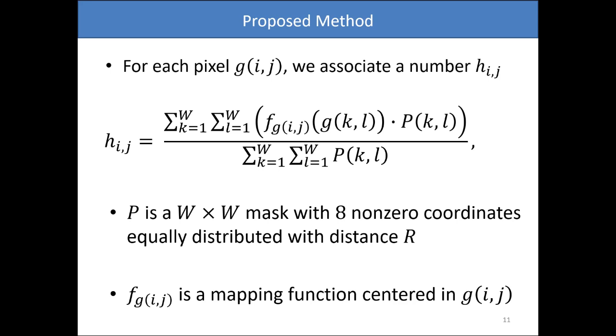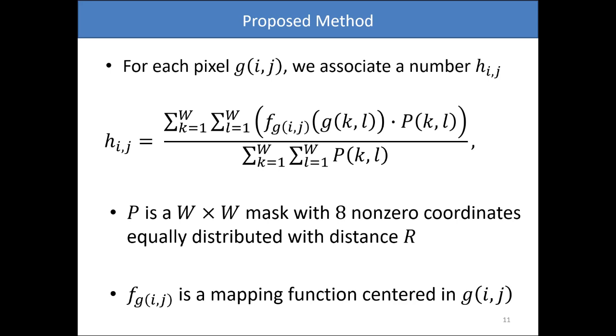The technique is multiscale, admitting in the same iteration different neighborhoods of the same pixel, in which this neighborhood is defined by a mask matrix P, which is a binary matrix that defines which neighborhood pixels should be considered in the calculation.